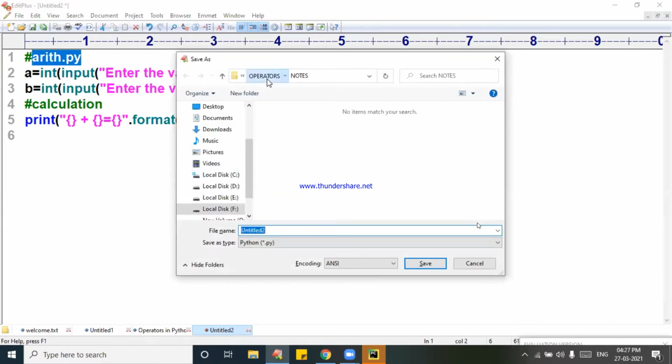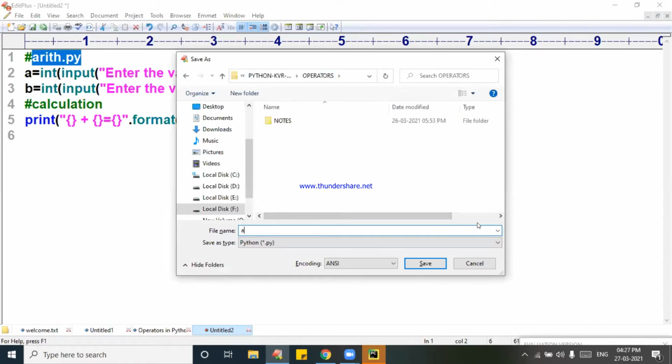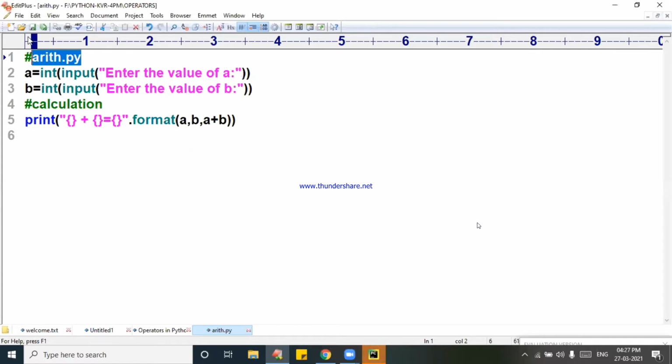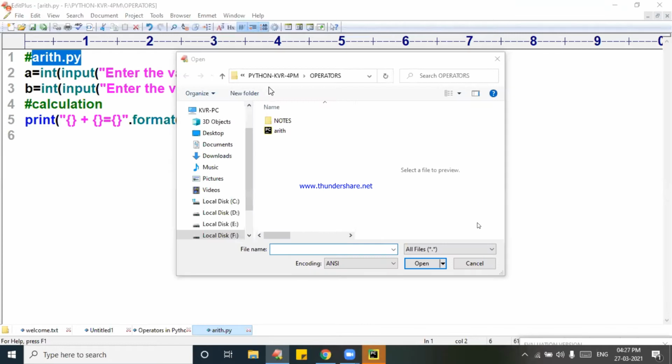So let us save it into the operators folder. Now I am saving it as arith.py. Now coming to the command prompt.